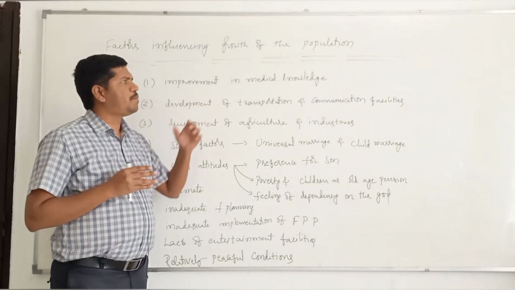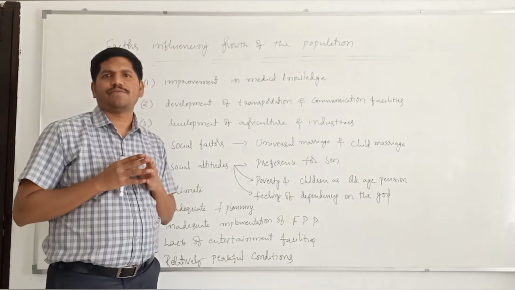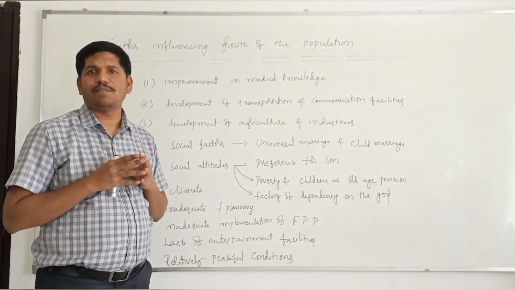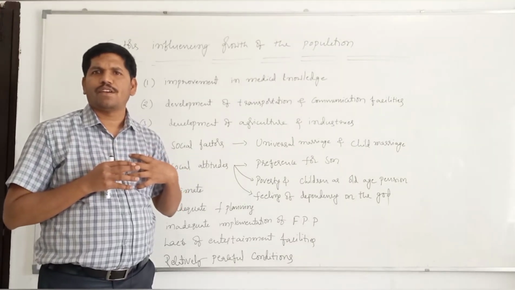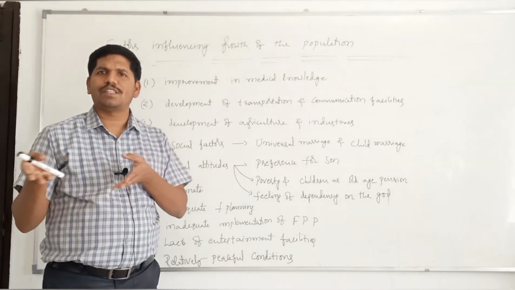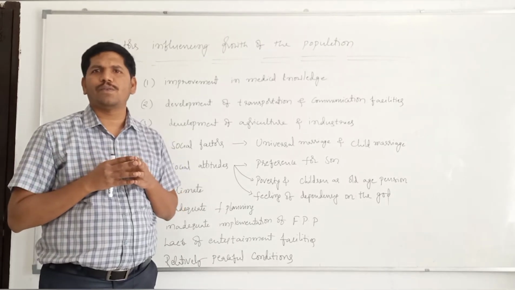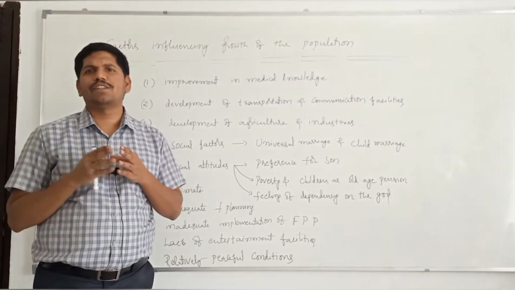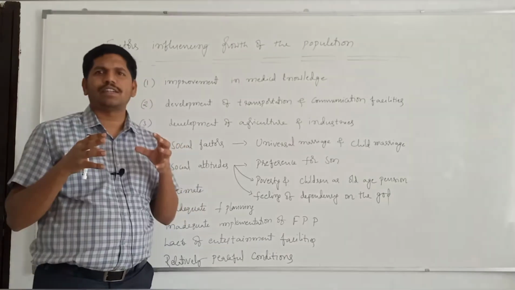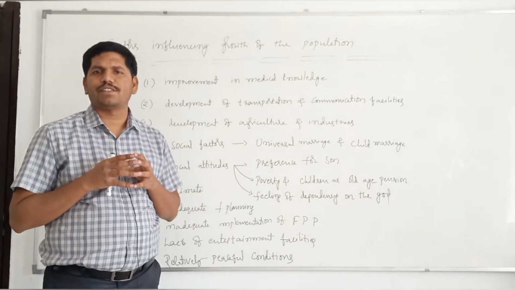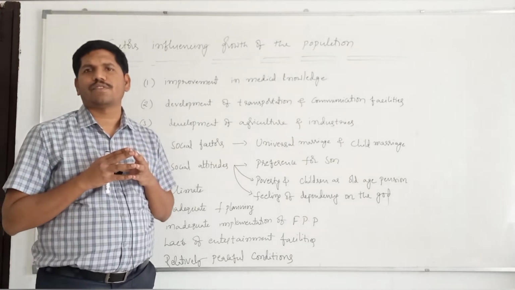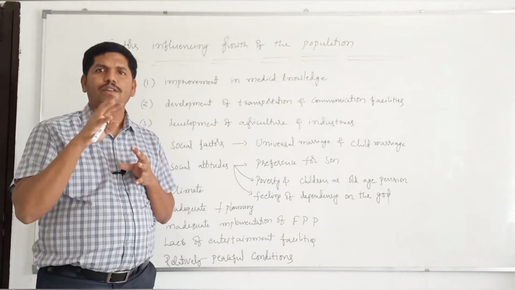The next factor is development of transportation and communication facilities. For certain diseases, treatment in the golden hour is very, very important. If there is chest pain, they have to rush to the hospital as early as possible. Even today, nearly 70% of the population is living in rural areas. By the time they reach urban centers, they may die. But nowadays, the majority of the villages are connected by very good transportation facilities. And at the same time, because of development of communication facilities, we are able to save the lives of people.